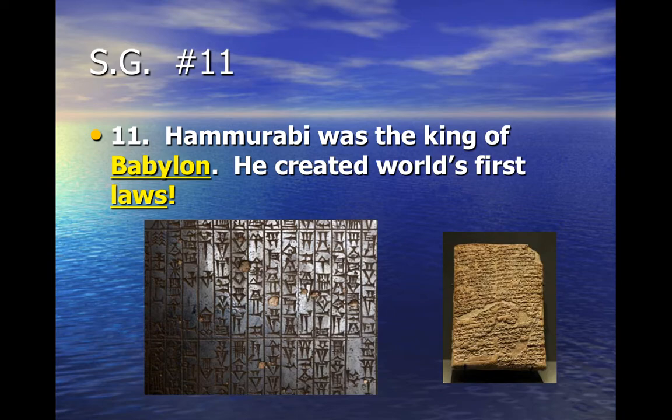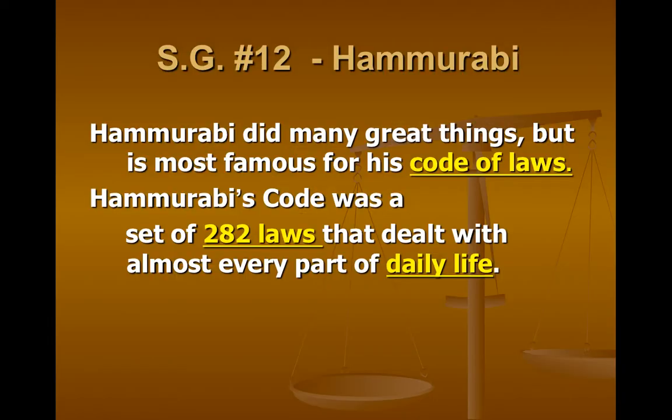Hammurabi wanted to unite everyone in Mesopotamia into one empire, kind of like Sargon did, and he thought creating a single set of laws and writing them down would help him accomplish that goal. Hammurabi did many great things, but he's most famous for his code of laws. Hammurabi's code was a set of 282 laws that dealt with almost every part of daily life.